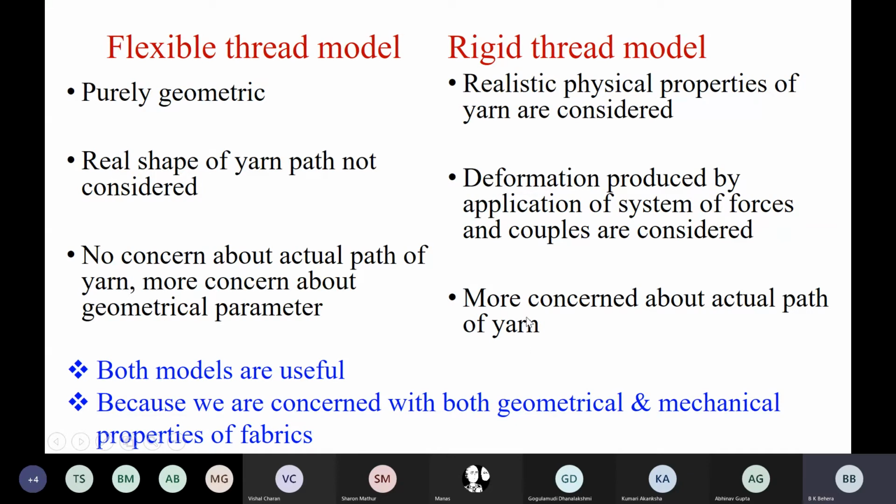Properties means we are talking about mechanical properties: how much crimp will be there, how much it will bend, what will be its elasticity, what will be its modulus. So in that sense, both the models are equally important, because we are concerned with both the geometrical and rigid thread properties of the fabric, and we will take into account both concepts now.